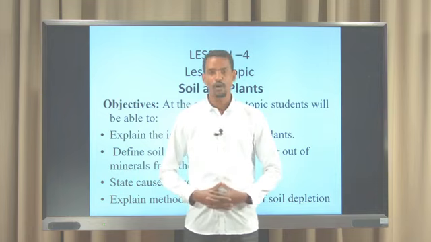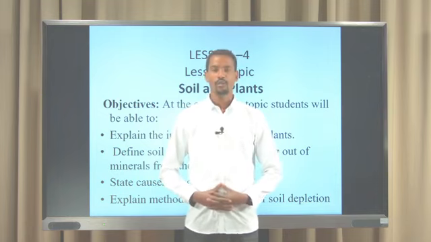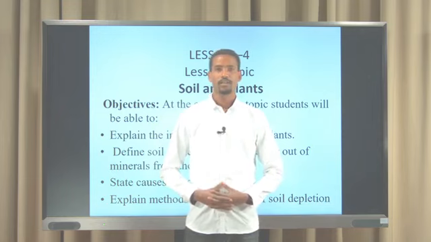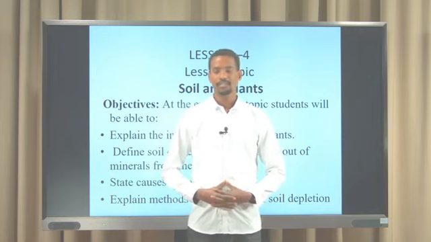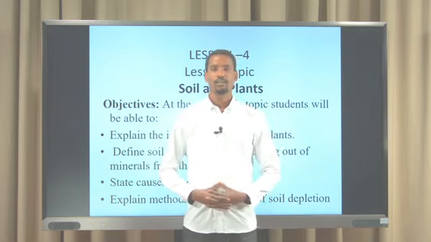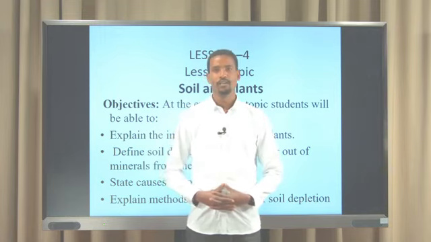Students, before going to today's lesson, in the last section we dealt with the use of plants. What importance do plants have? What is a plant? A plant is one of the living things. Plants have reproductive organs.